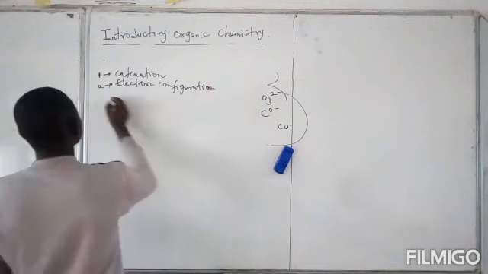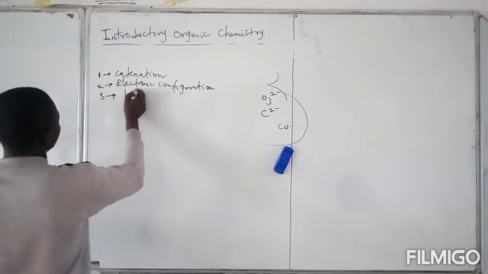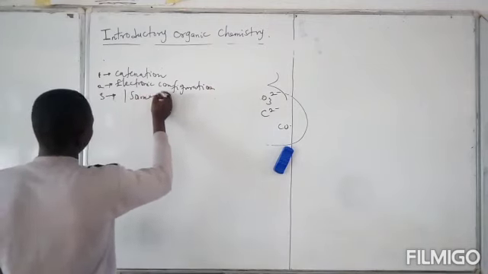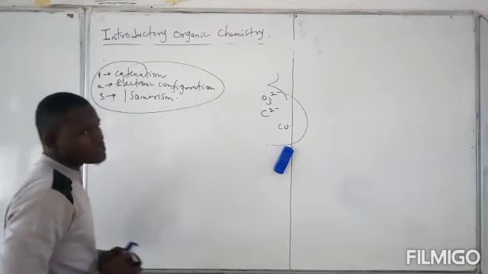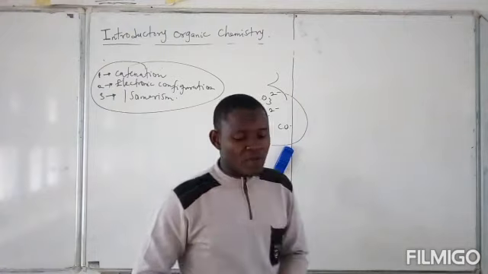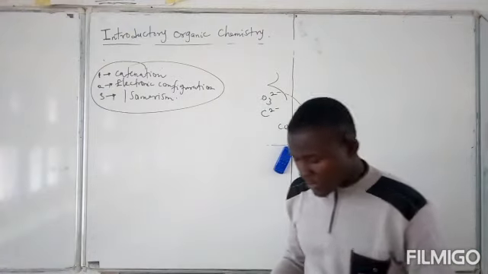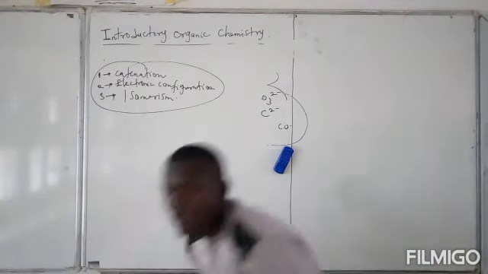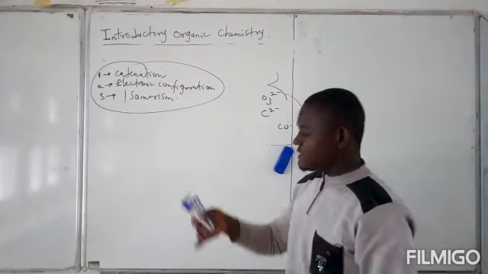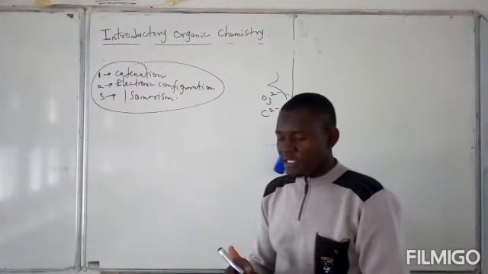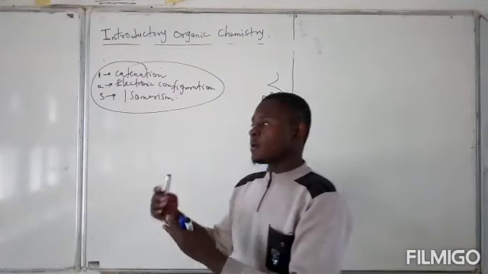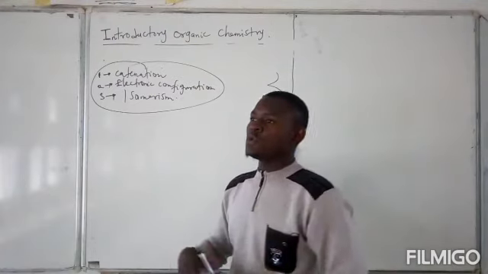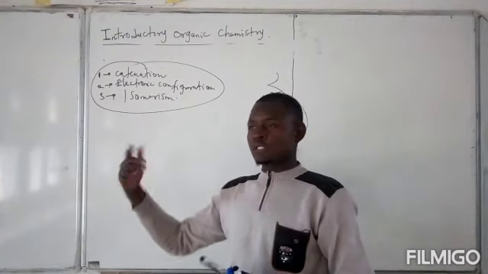And as well, due to isomerism. So these three scenarios are what accounts for this special ability of carbon. And I'd like to take it one by one so that you can get a full understanding of this. So, catenation. Catenation is simply the ability of elements to form continuous chain. So they keep adding to it successively.